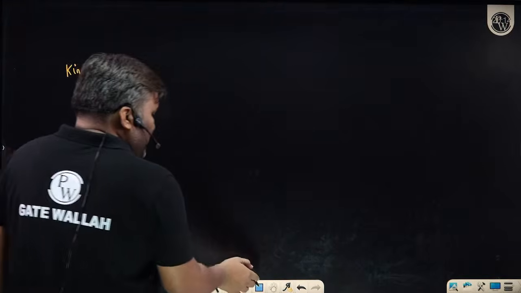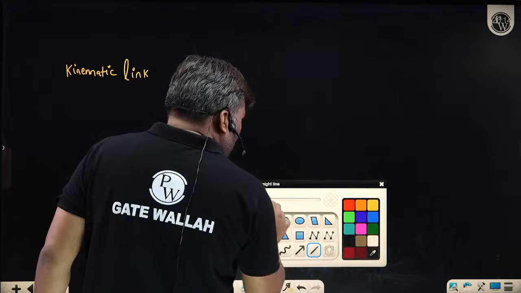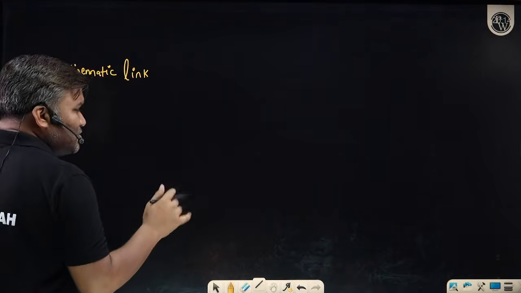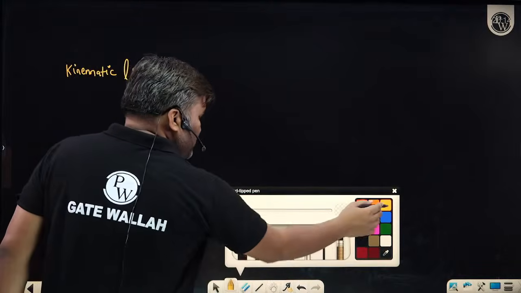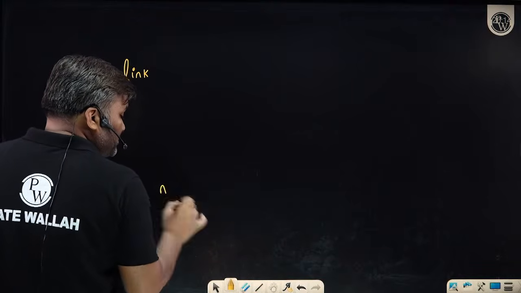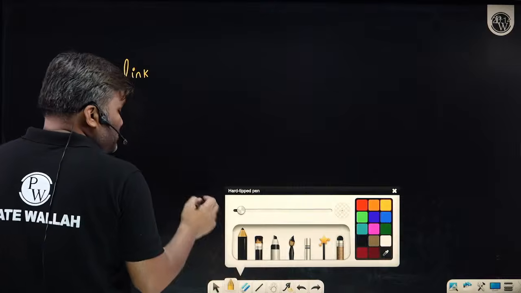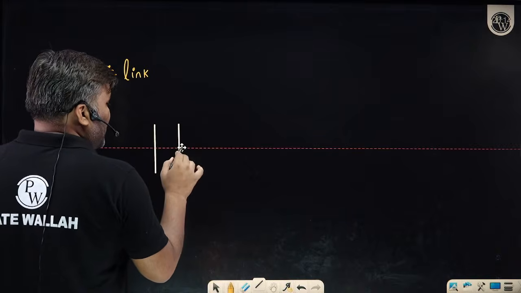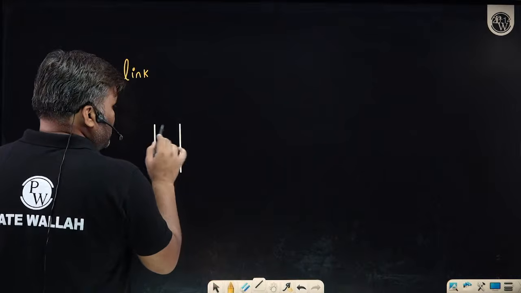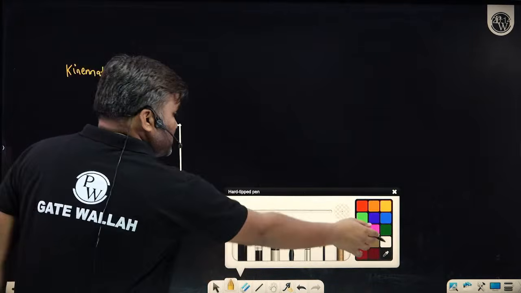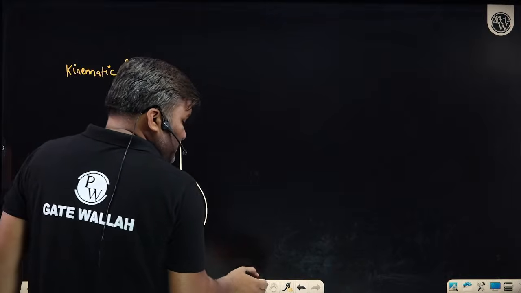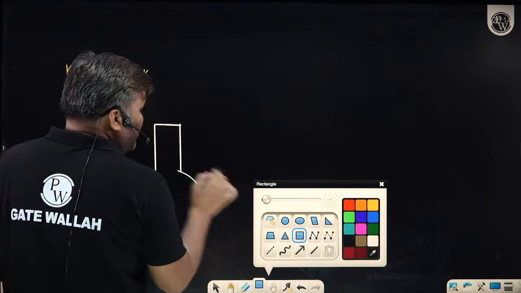For example, if I'm talking about my IC engine, everybody might have seen it. How does it look? We have a cylinder which looks like this. This big cylinder setup has a piston inside it.